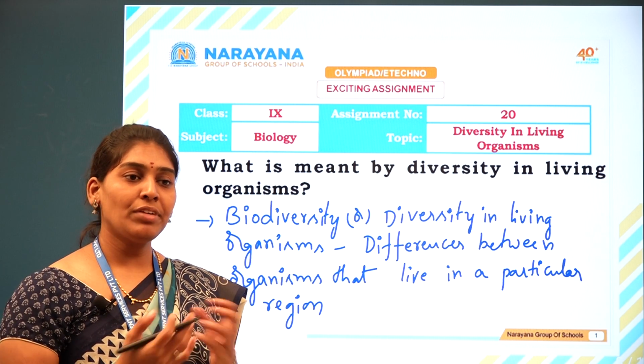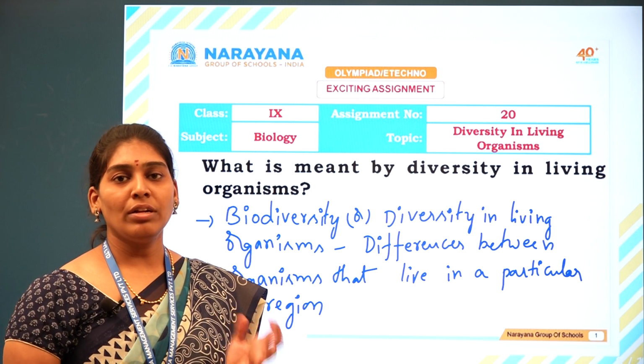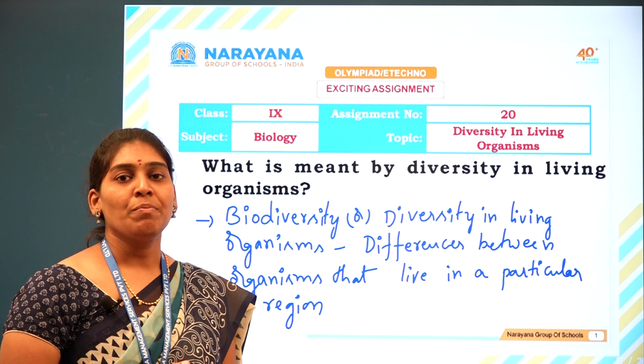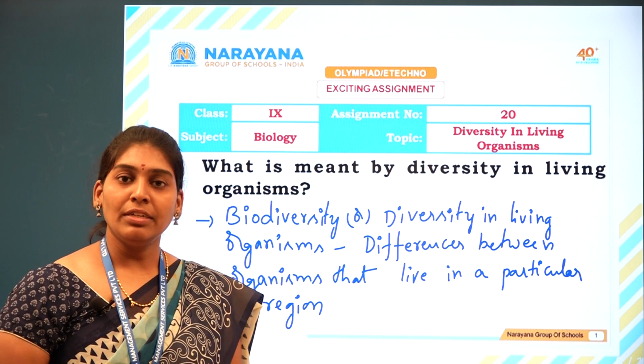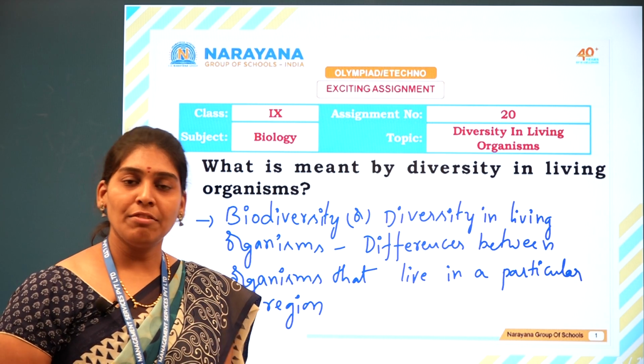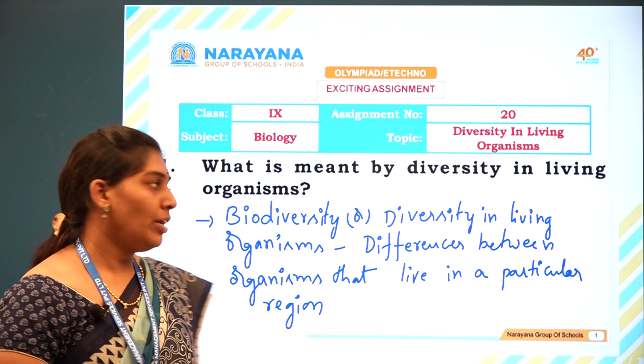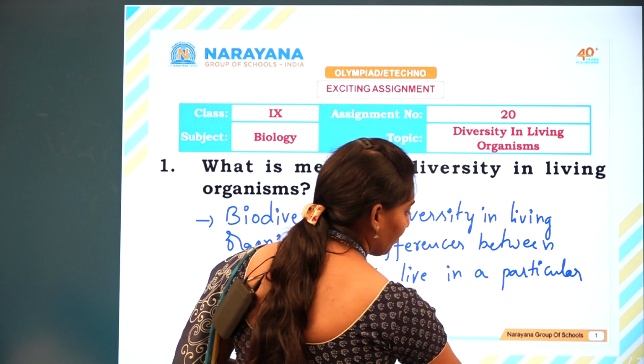So there will be differences. Like 20 lakh organisms are present on this earth, and these organisms are different in their internal features, external features, mode of nutrition and their habitat. So let us go for the next question.